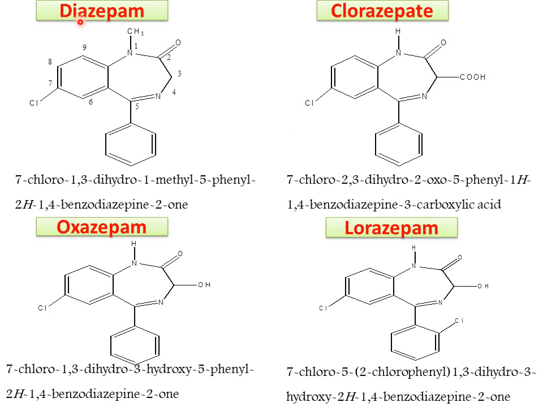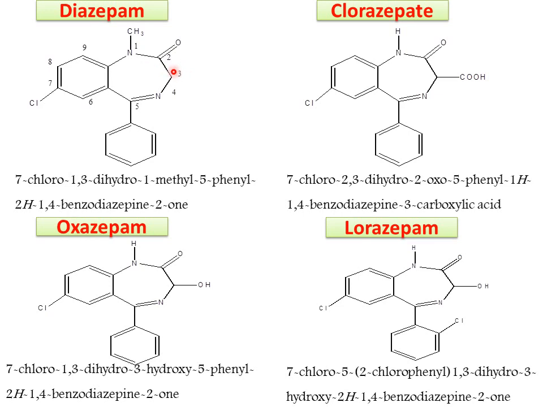Just observe the structures. Diazepam is the parent structure you must remember. All of them possess a chlorine at the 7th position, the same for all the structures, but only in diazepam is the first position a methyl. In all the remaining structures, the first position is a hydrogen atom.